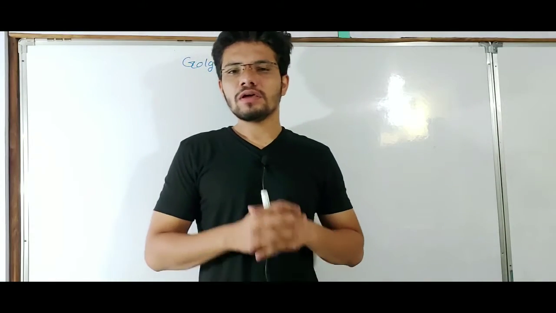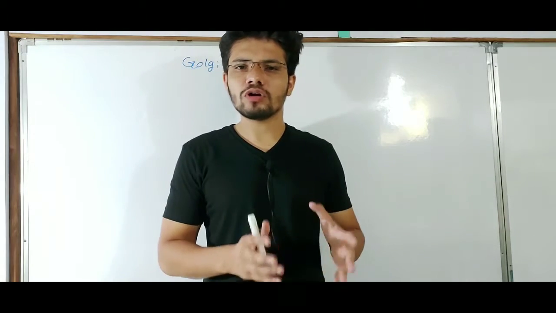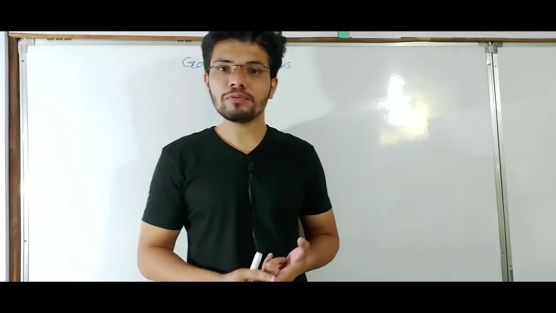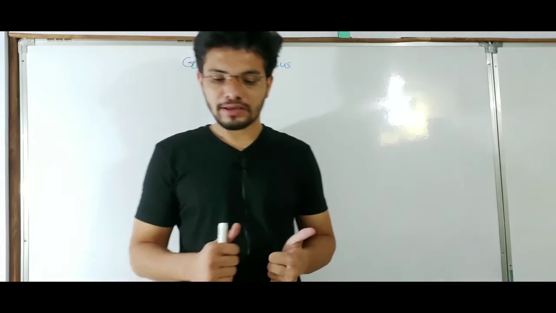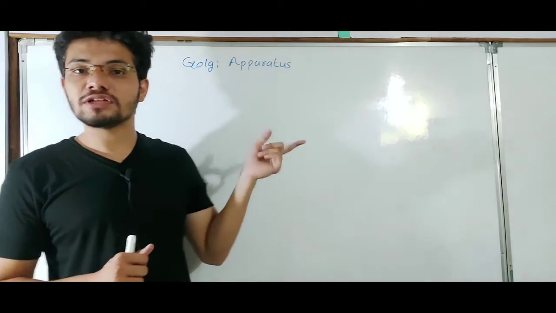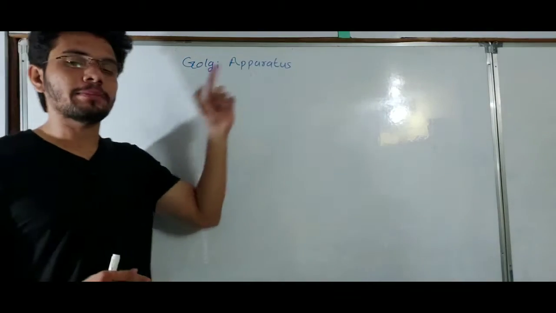Welcome again, friends. We are learning cell organelles, mainly eukaryotic types of cell organelles. We have talked about endoplasmic reticulum, which is also a part of the endomembrane system. And in this video, we are going to discuss another cell organelle, which is also a part of the endomembrane system, which is Golgi apparatus.